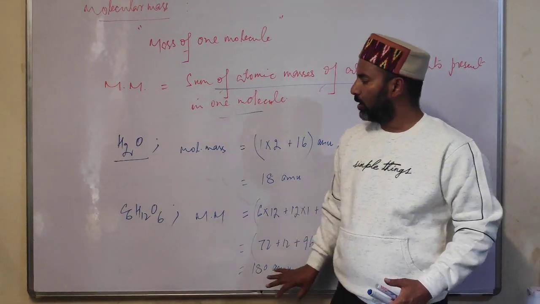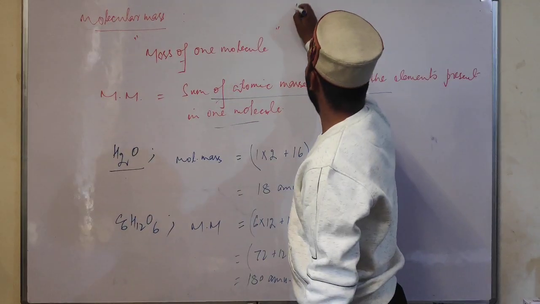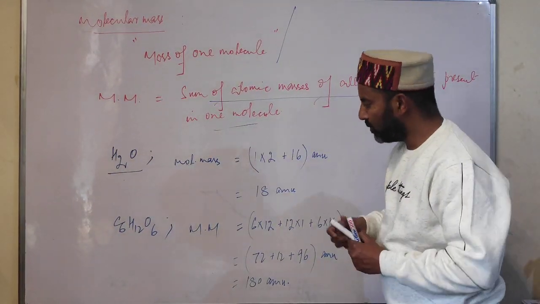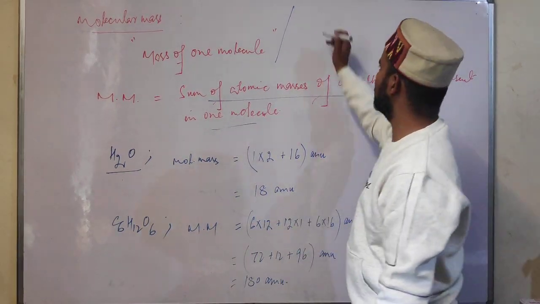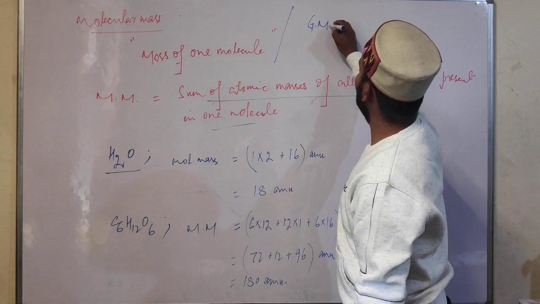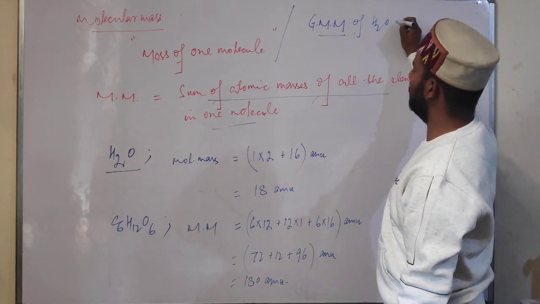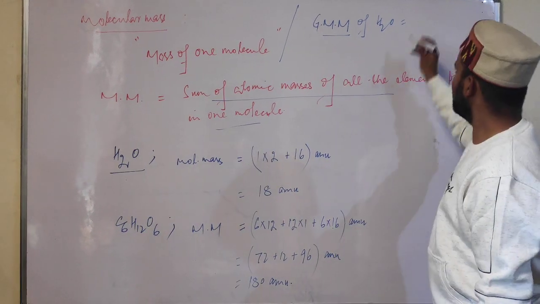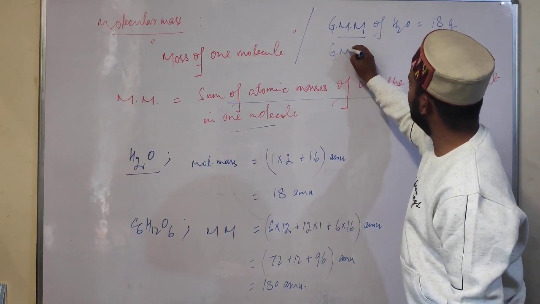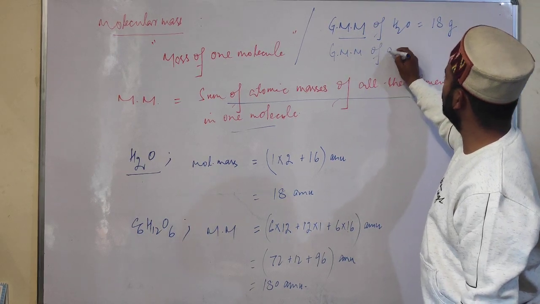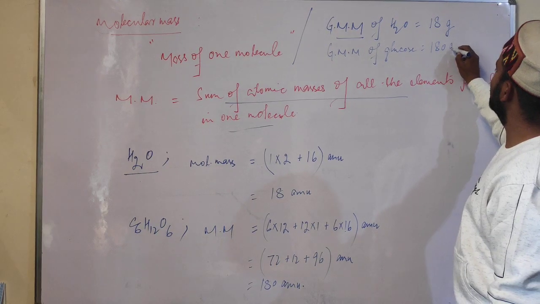Now one more thing students, the molecular mass of a molecule when expressed in grams is called gram molecular mass. For example, gram molecular mass of water will be 18 grams. Similarly, gram molecular mass of glucose would be 180 grams.